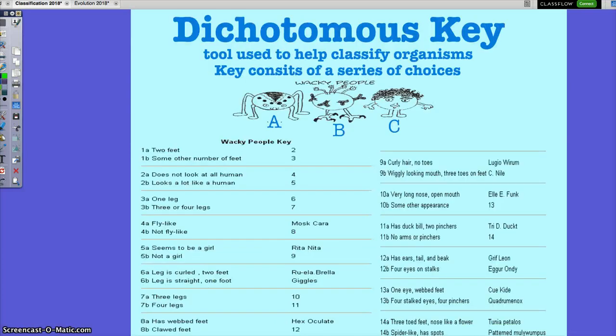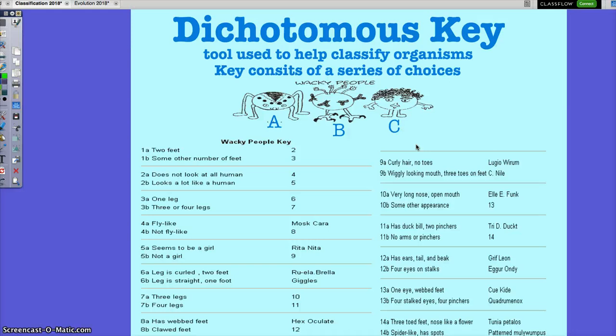Classifying is really hard work. I always say this, and I think I said this to you already, but think about seeing an elephant for the first time. You're walking in the desert or in the grassland, and all of a sudden you see an elephant. I'm sure you were shocked. Where does he belong? What is he? How do I know what group he goes to? One of the tools that was designed to help you know where to put an organism is called a dichotomous key. It is really a series of options that you use to help you know where to place the organism.